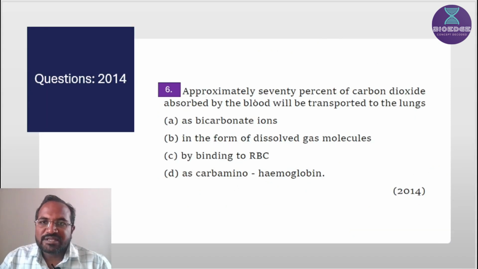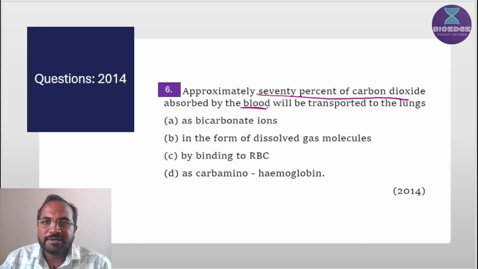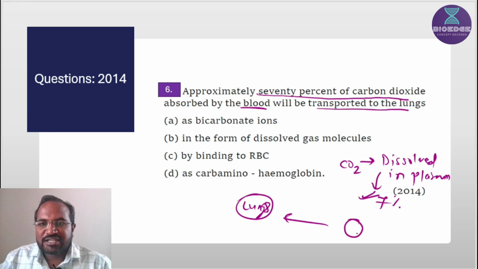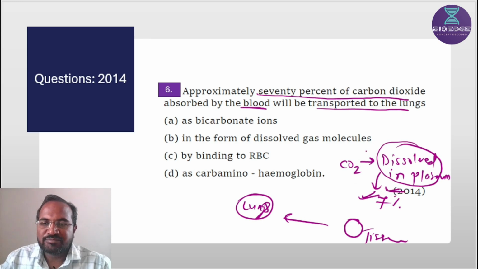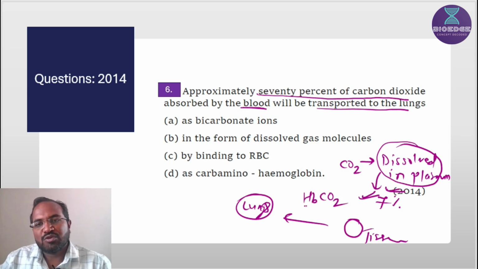Approximately 70% of carbon dioxide absorbed by the blood will be transported to the lungs. Carbon dioxide is transported from tissue to lungs in three forms. First one is dissolved in plasma, which is 7%, and then next one is it combines with hemoglobin and forms carbaminohemoglobin. Why?